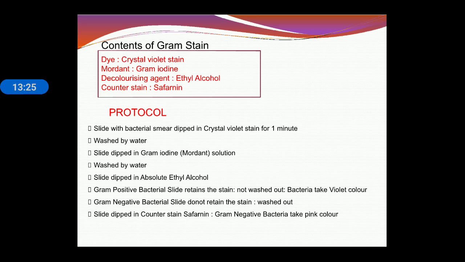Then the slide is dipped in absolute ethyl alcohol. Gram positive bacteria retain the stain and the color is not washed out, so the bacteria take a violet color, and in gram negative bacteria the cell does not retain the stain and it is washed out.